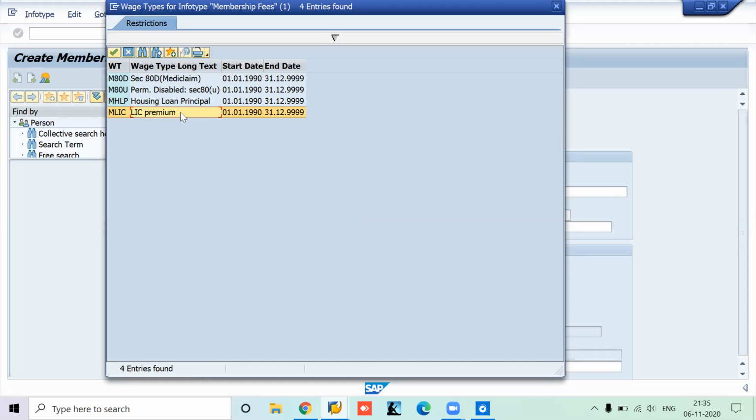So MLIC, generally I don't recommend using it directly. Generally, people copy this MLIC and create their own wage type. Then they permit it under infotype 57, so that the custom wage type is used for the LIC premium. What will happen is it will be deducted from your salary itself, and that will be considered for your section 80C. In that way you got the idea of where it is coming from.